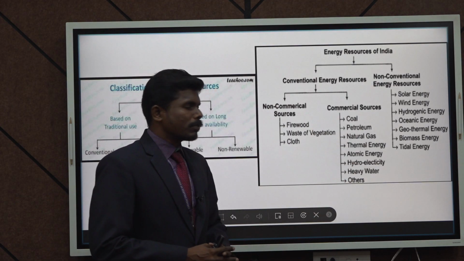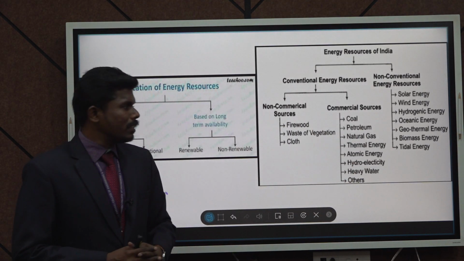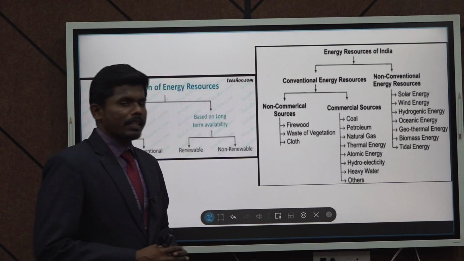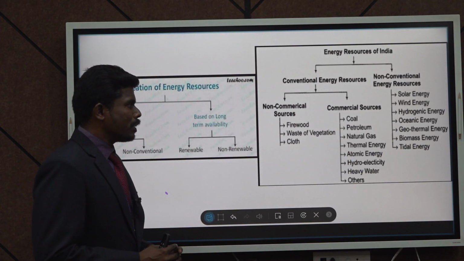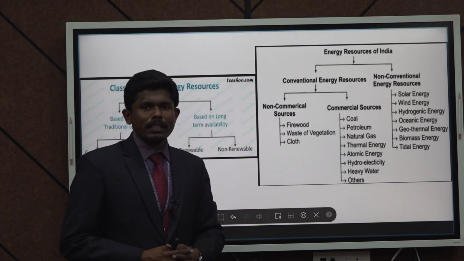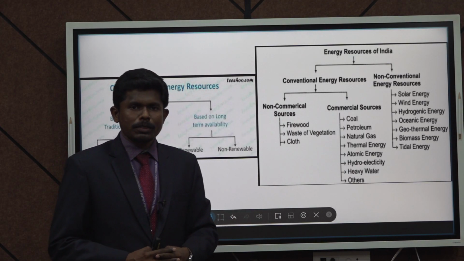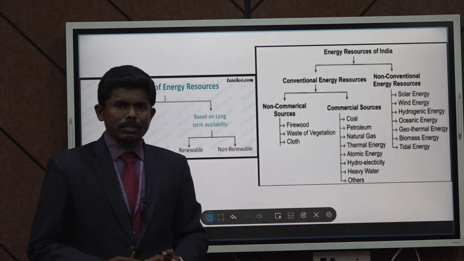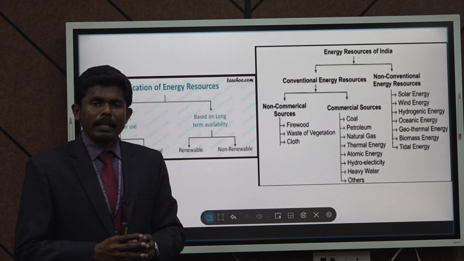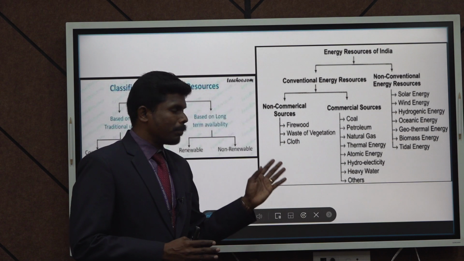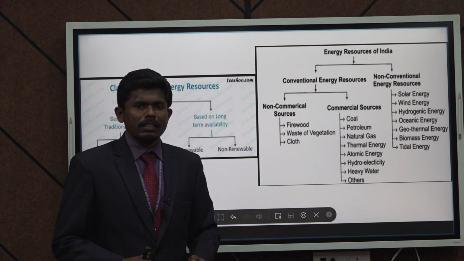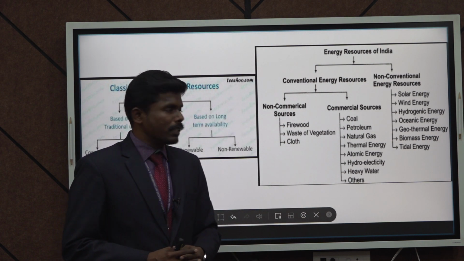The main types of sources available are solar energy, wind energy, hydrogen energy, oceanic energy, geothermal energy, biomass energy and tidal energy. When you concentrate on these non-conventional energy sources, the impact they cause to the environment is very, very less compared to the traditional use of energy sources.